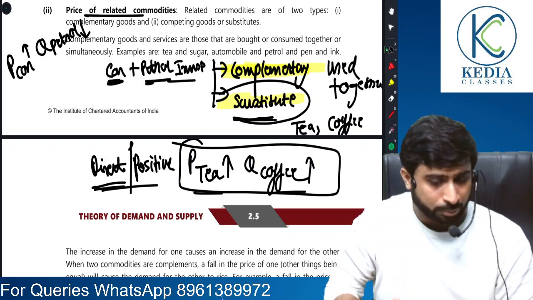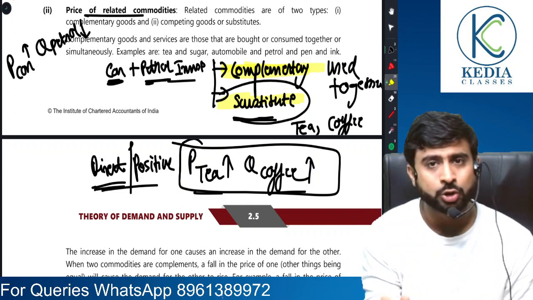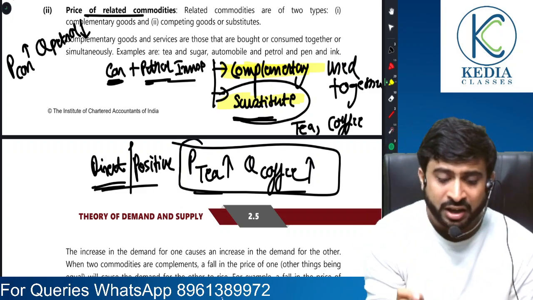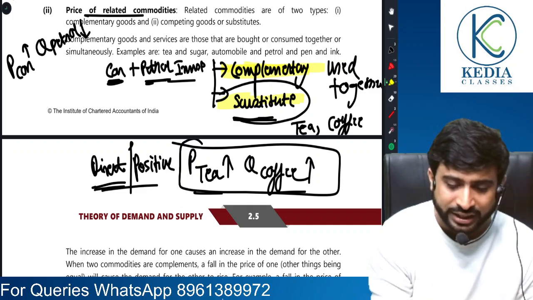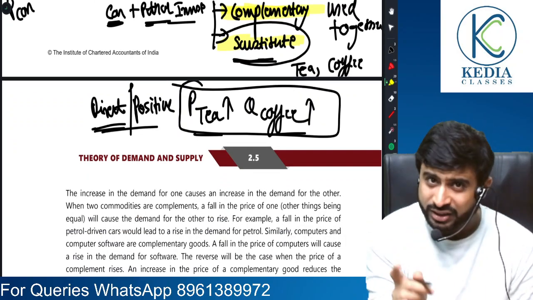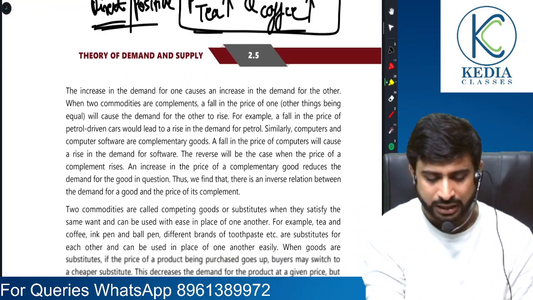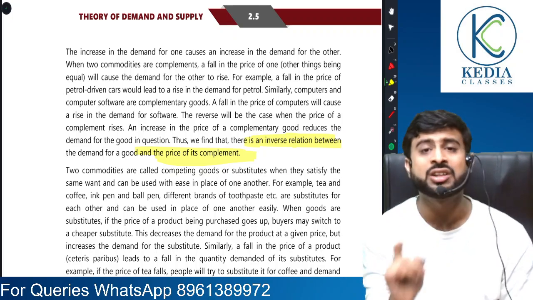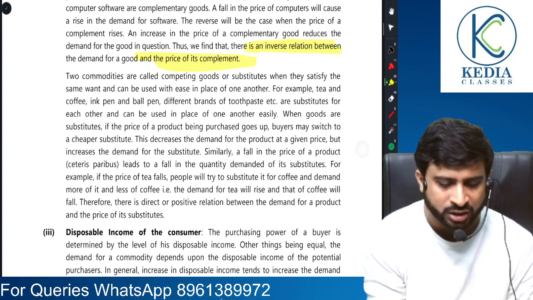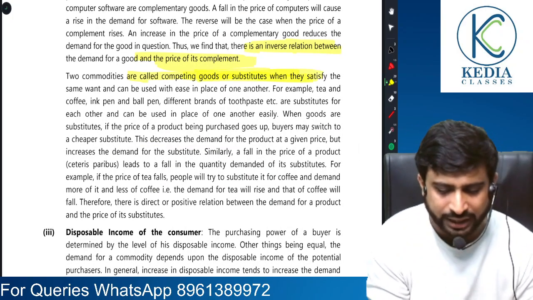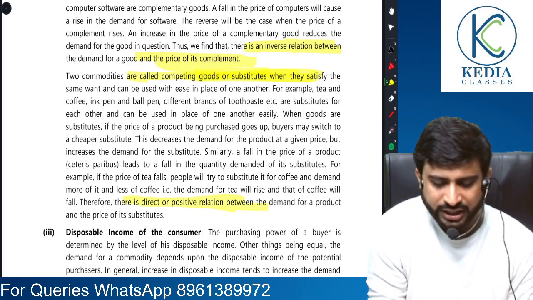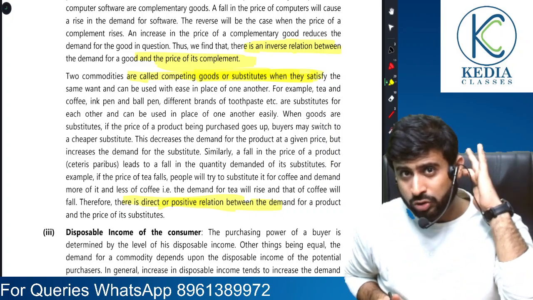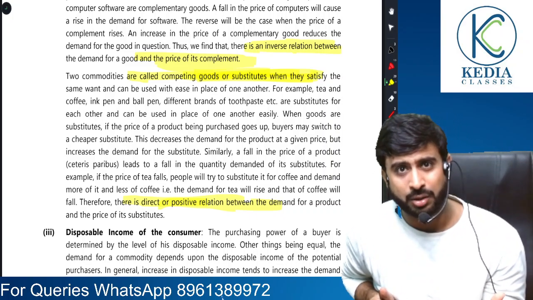So if we are to summarize our understanding, if it's own commodity, there is an inverse relationship that we tend to see. If it is complementary goods, then it is an inverse relationship that we see. And if it is substitute goods, it is a direct or positive relationship that we see. As I told you, pay attention to the parts I am highlighting. Those are very important from the examination perspective.